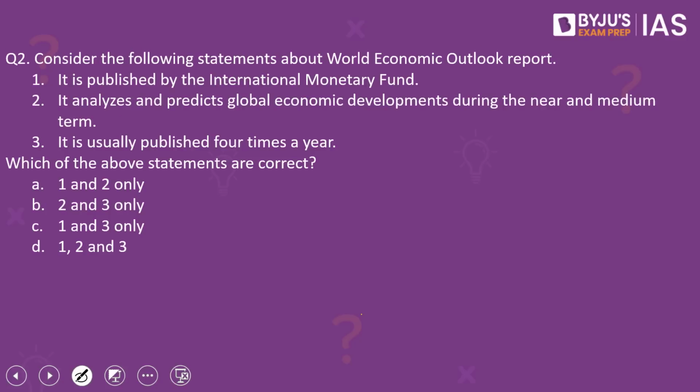Moving on to the second question of the day, which reads, consider the following statements about World Economic Outlook Report. The three question statements are as follows. The first one, it is published by the International Monetary Fund. Second statement, it analyzes and predicts global economic developments during the near and medium terms. And the third statement, it is usually published 4 times a year. Which of the above statements are correct? Please have a look at the options given.